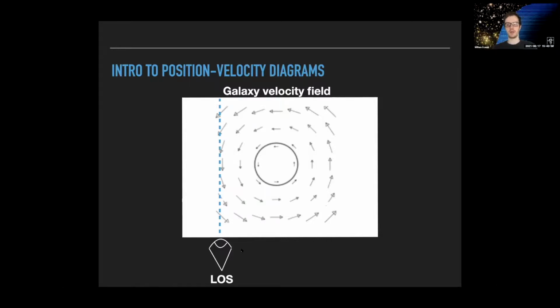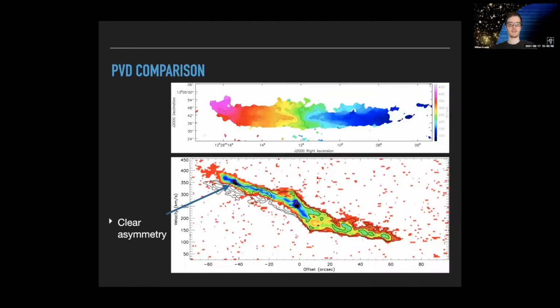And I'm going to show a position velocity diagram of the entire disk. So I'm just stepping through the entire disk of the galaxy and showing all the velocities along the line of sight. So at the top is a moment one, and at the bottom is that position velocity diagram, where you can see in contours, I've mirrored the right shielded side of the galaxy onto the left side to highlight how asymmetric this galaxy is, due to the fact that ram pressure is impacting the leading side more than the trailing side.